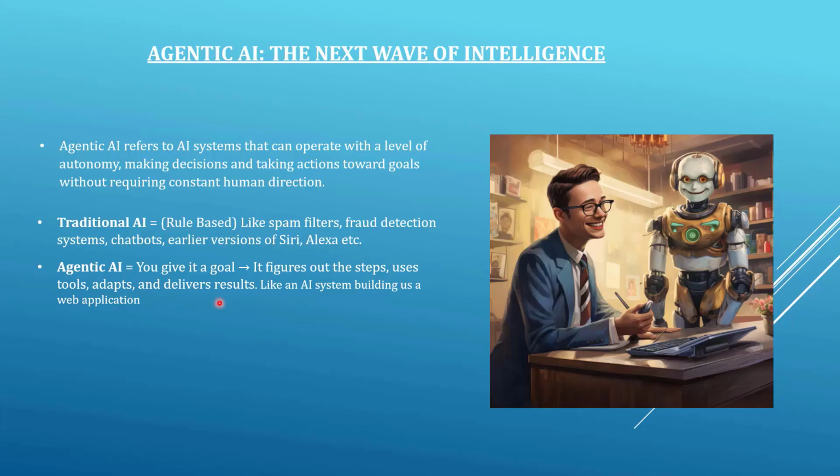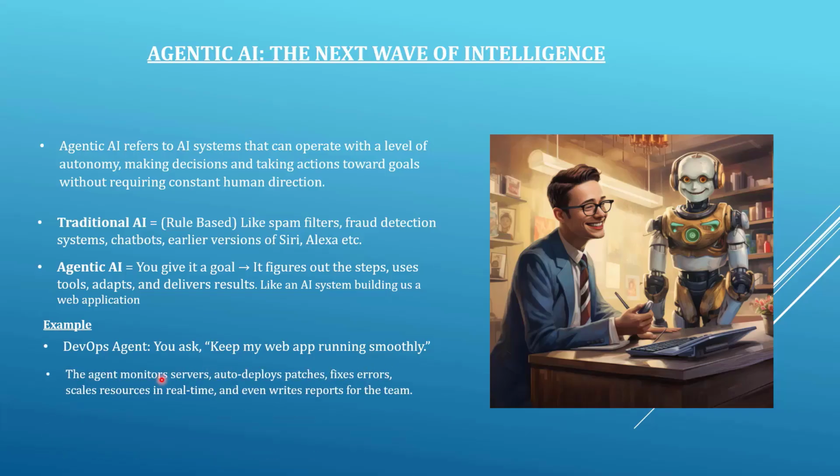Now, let's take an example of a DevOps agentic AI system. Now, this agentic AI system is specifically designed to complete DevOps tasks. Now, you ask this agentic AI system that make sure my web application runs smoothly without any glitches. In order to achieve this goal, the DevOps agent will monitor the servers on which my web application is deployed. It will auto deploy any required patches. It can be a security patch or a library fix.